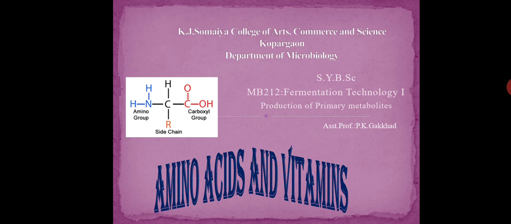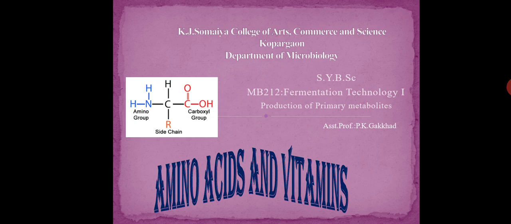Here the general structure of amino acid has been shown, which consists of the amino group, that is NH2, attached to the carbon. Next is the carboxyl group, that is COOH, then hydrogen, and any alkyl group or side chain attached, which is indicated by the capital R. So this is the general structure of amino acid.